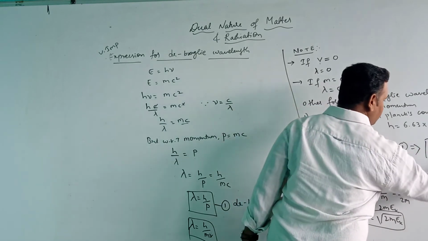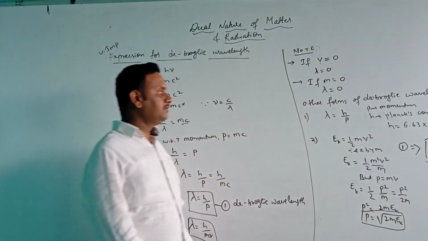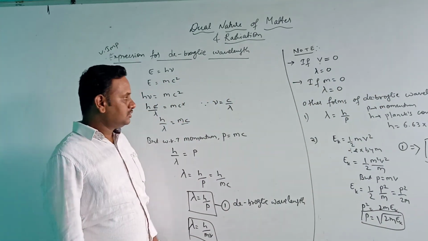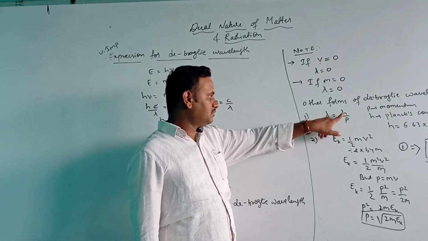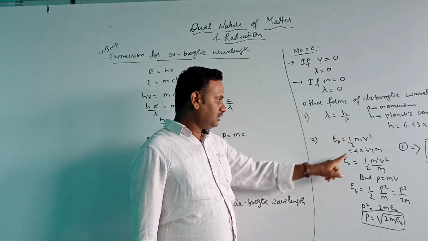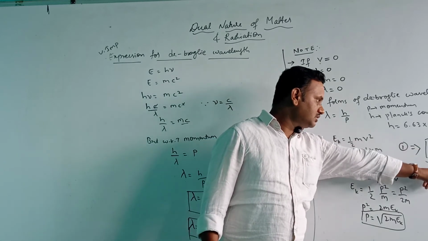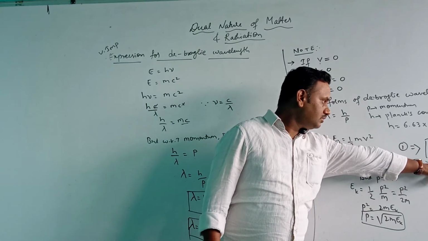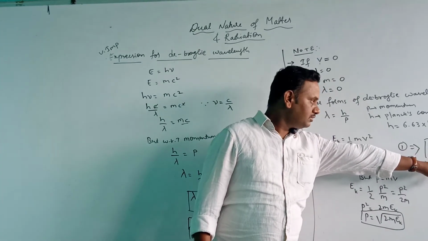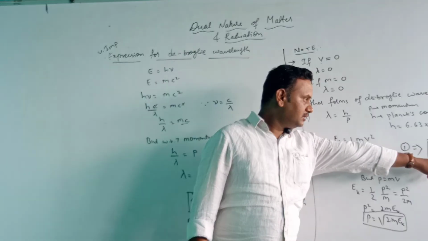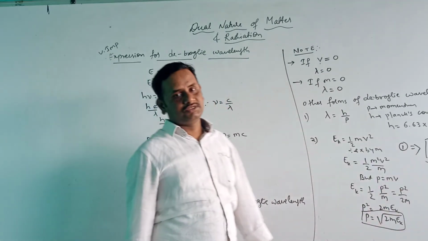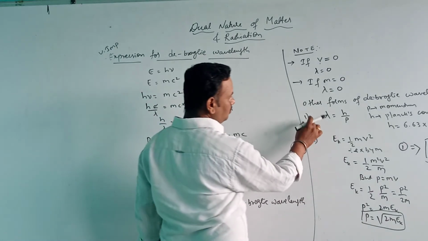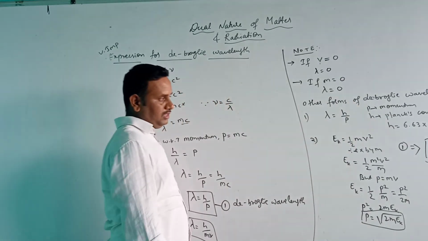So this is the other form of de Broglie wavelength. The first form is lambda is equal to h by p, and the second one is lambda is equal to h by under root of 2 into m, mass of the photon, into kinetic energy of the photon. So these are the two forms of de Broglie wavelength.